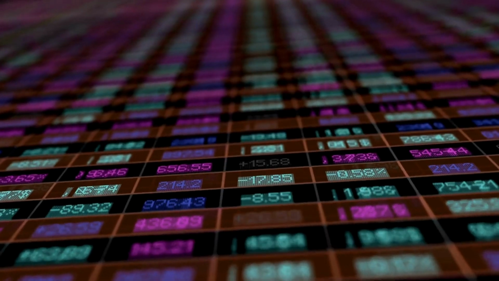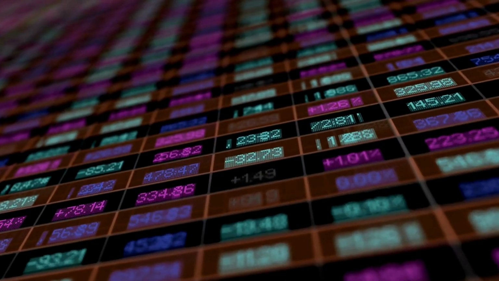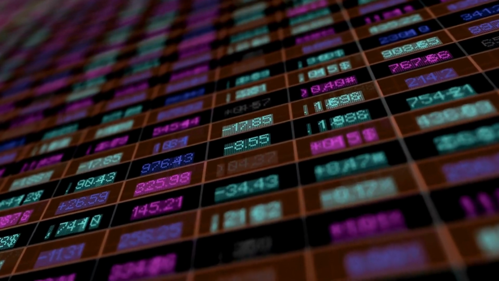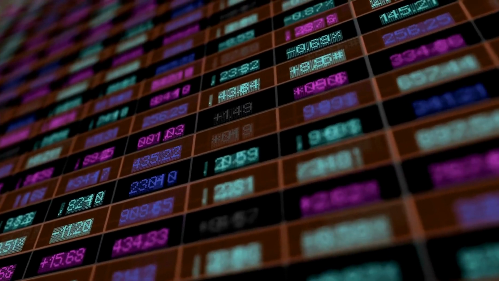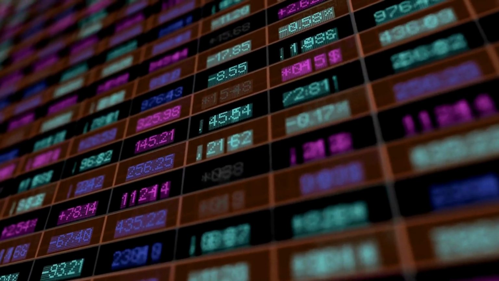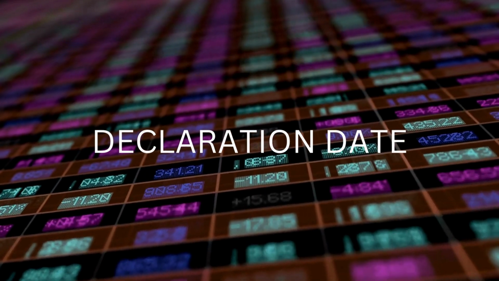Dividend stocks are a popular investment option for those looking to earn passive income. But it's important to know the key dates associated with these types of stocks to make the most of your investment. Let's start with date number 1.